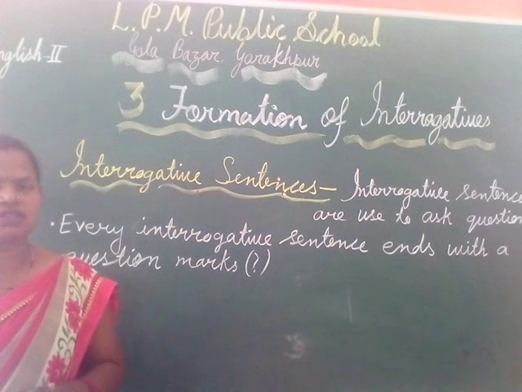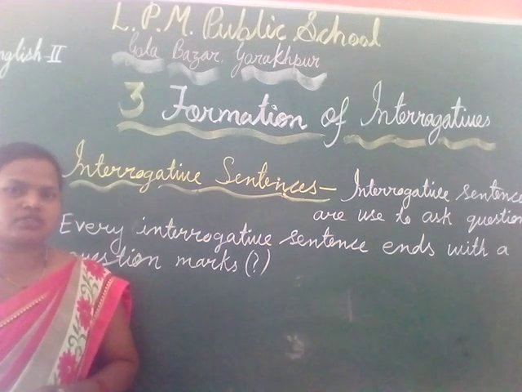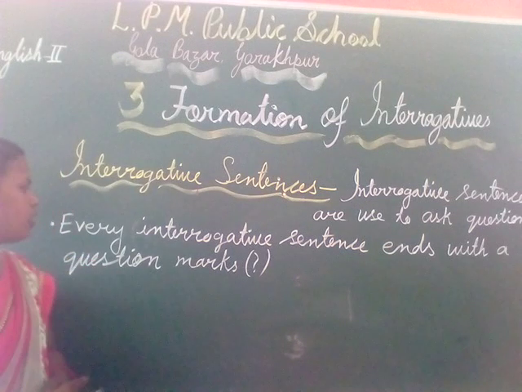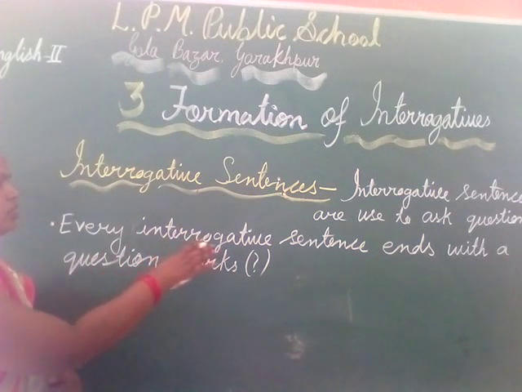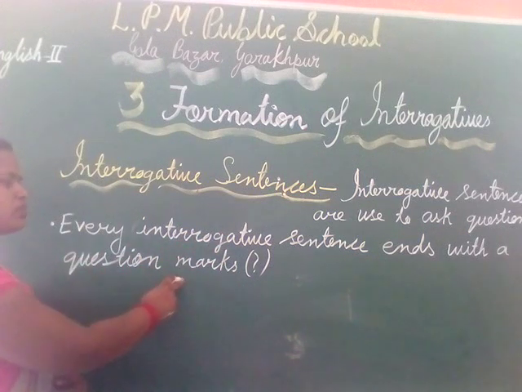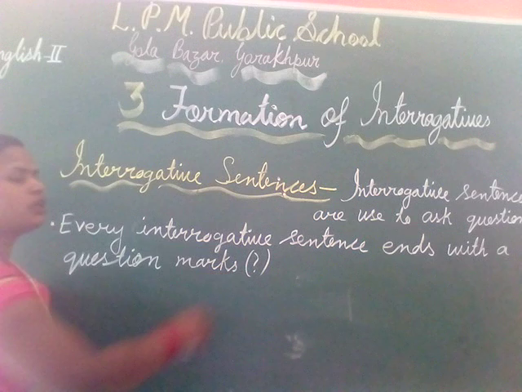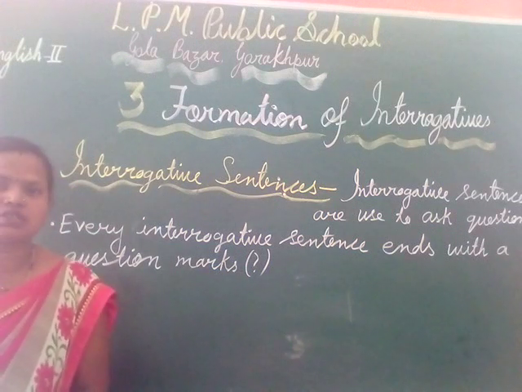That type of sentences are called interrogative sentences. And as you know, every interrogative sentence ends with a question mark. This is a question mark which we put at the end of the sentence.